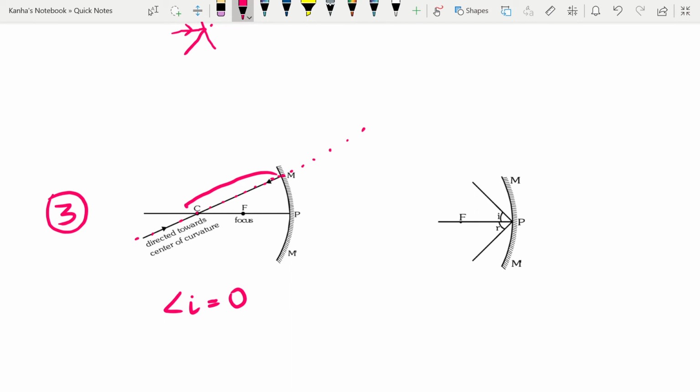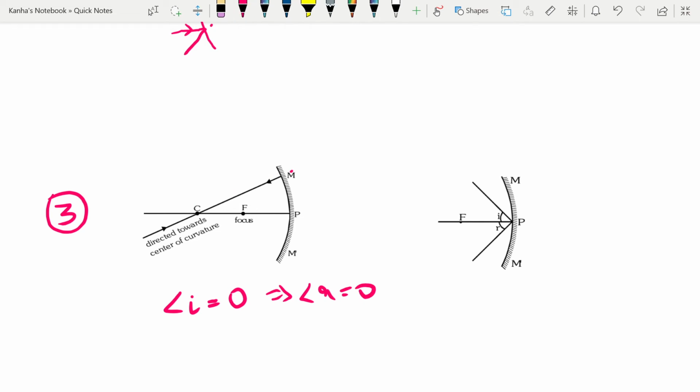Normal in a sphere, if you take any point, the normal to this point will always pass through the center. With this in mind, the angle of incidence is equal to 0, because it is the angle between the incident ray and the normal. So if angle I is equal to 0, that implies angle of reflection is also equal to 0. That is the reason why it's going along the same path.